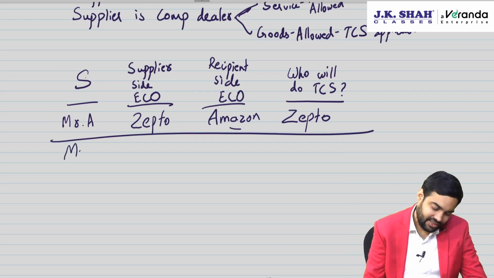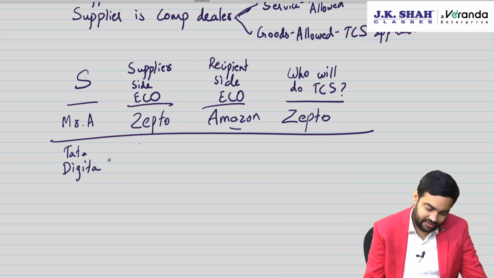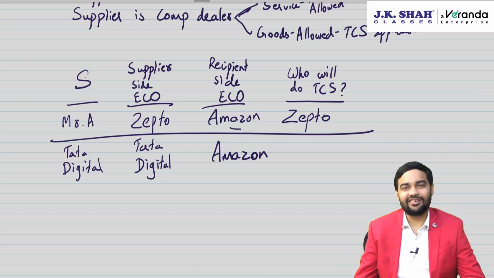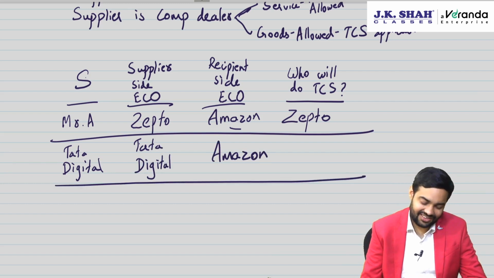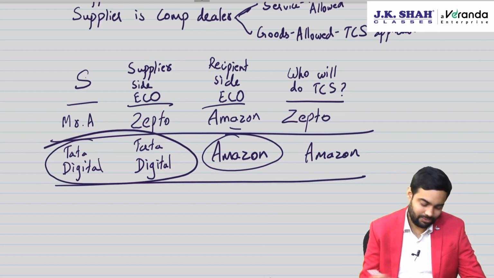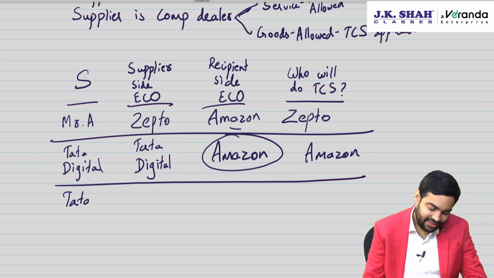Then say suppose there is Tata Digital, and the supplier side e-commerce operator is also Tata Digital, but consumers are ordering on Amazon. They are not aware that Amazon has a tie-up with Tata Digital. But in this case, who will do the TCS? Here CBIC has said Amazon, because these two are same. When these two are same, the recipient side e-commerce operator.